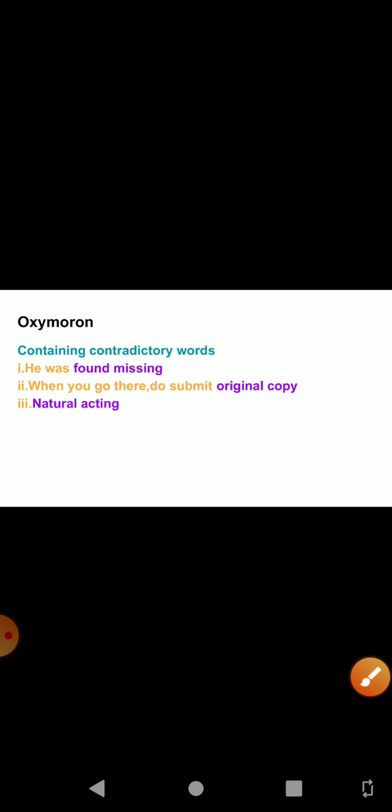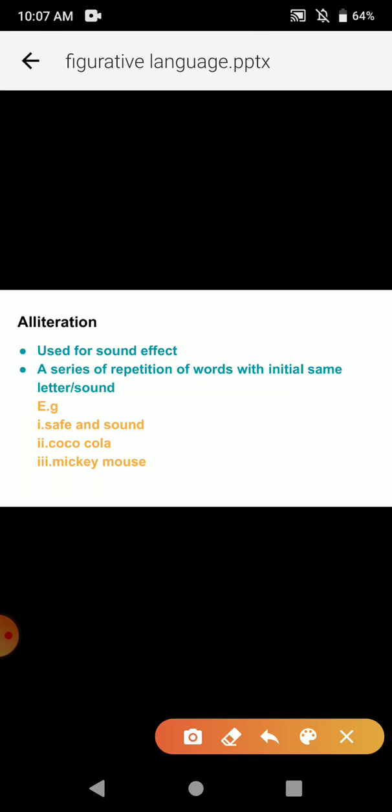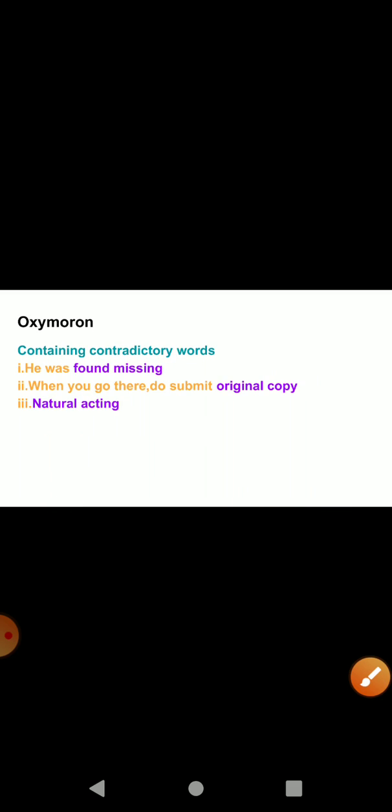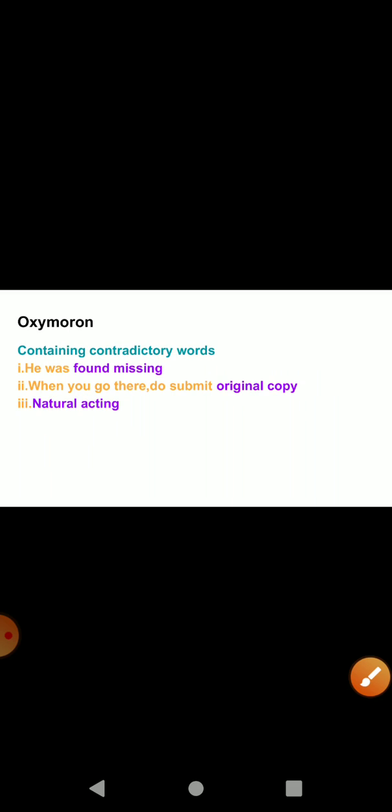Then we say, when you go there, do submit the original copy. We are talking about original and then copy. That means two contradictory terms are being used here. Then we have natural acting. We say natural and then acting. That means two contradictory terms used together.